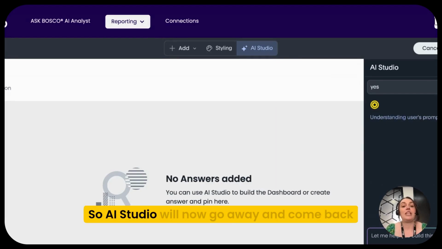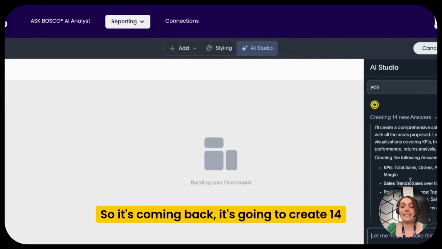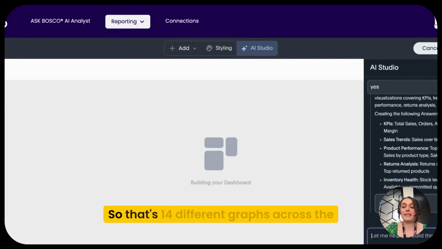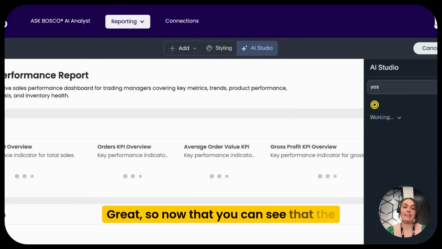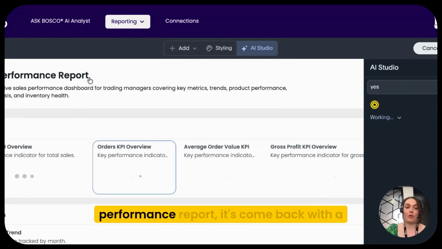AI Studio will now go away and come back and build those reports for us. So it's coming back, it's going to create 14 answers, it says for us at the top. That's 14 different graphs across the report. Right, so now you can see that the report is generating. AI Analyst has created a report. It's got a title. This is the sales performance report.